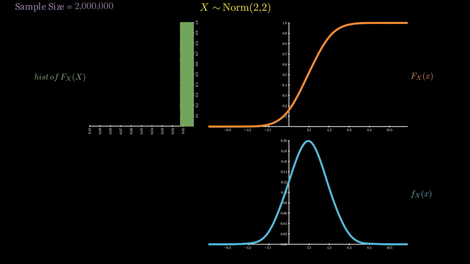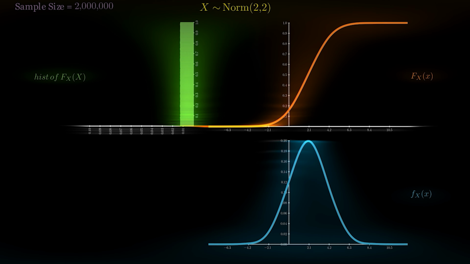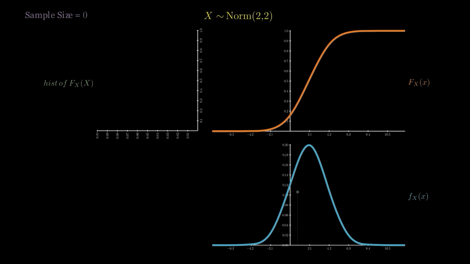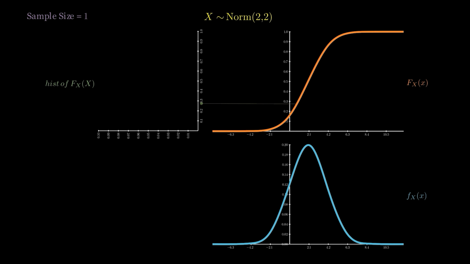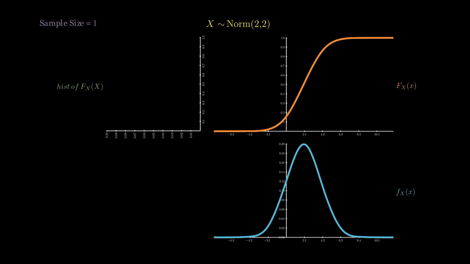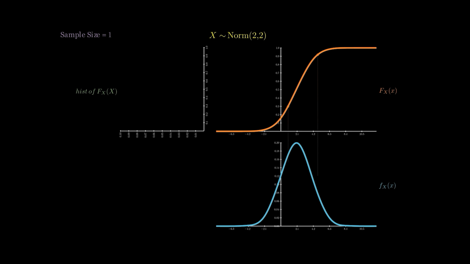X can come from any distribution whatsoever, you name it. But after plugging it into its own CDF, we always end up with the standard uniform random variable. This is nothing short of incredible.